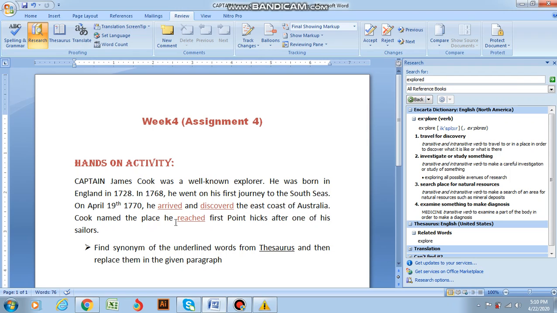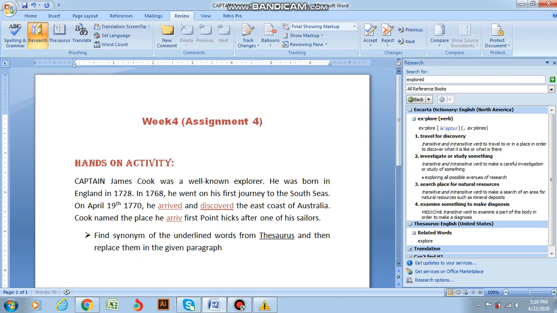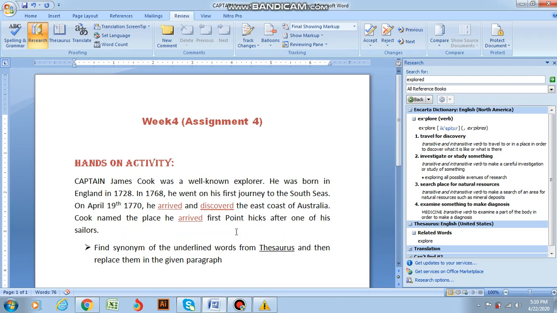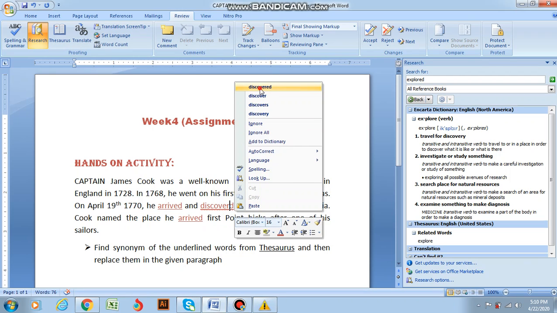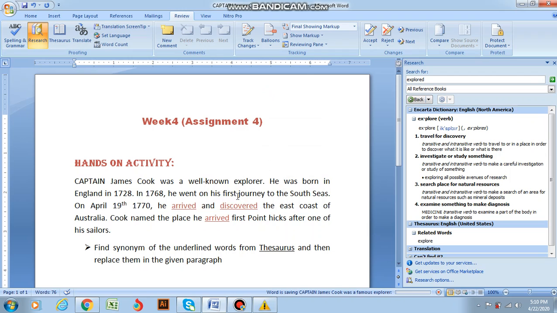Cook named the place he reached. Again, we are going to use the word arrived. Arrived first. Discovered. Okay, we are done with the work.